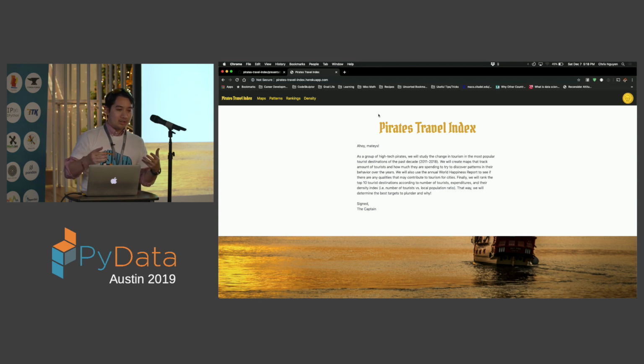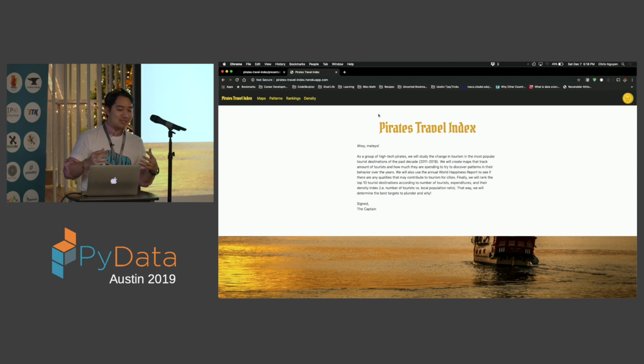Basically our theme was, because we conceived it around Halloween, we decided, okay, let's pretend to be pirates for a little bit. And so we're a group of high-tech pirates that use data to determine where the best places are for us to rob lots of tourists.